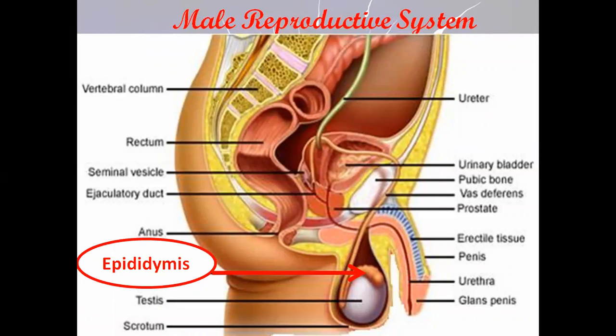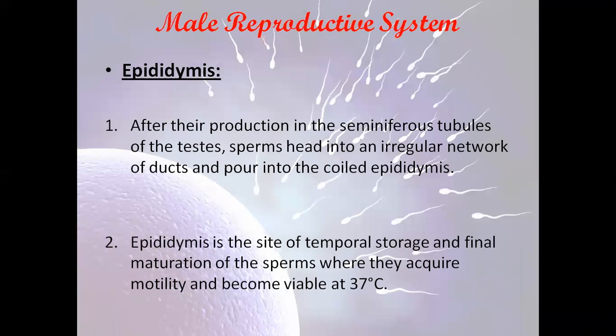Moving now to talk about the epididymis. The sperm cells, after they are produced at the level of the seminiferous tubules, have an irregular network of ducts. They have a pathway to move on. They move toward the epididymis. What is the epididymis? Here you have to know this. The epididymis is the site of the temporary storage and the final maturation of the sperms, where they acquire motility.